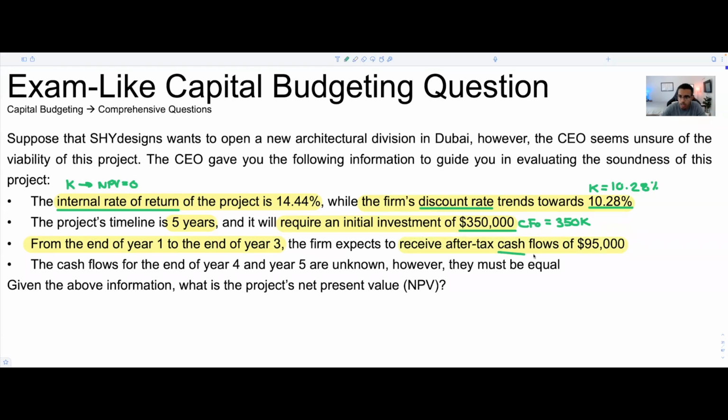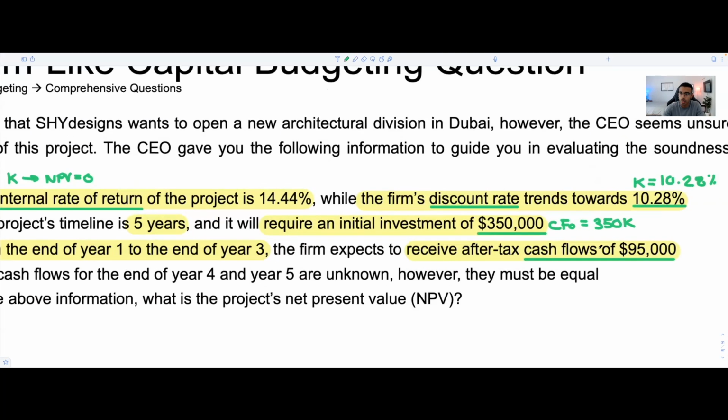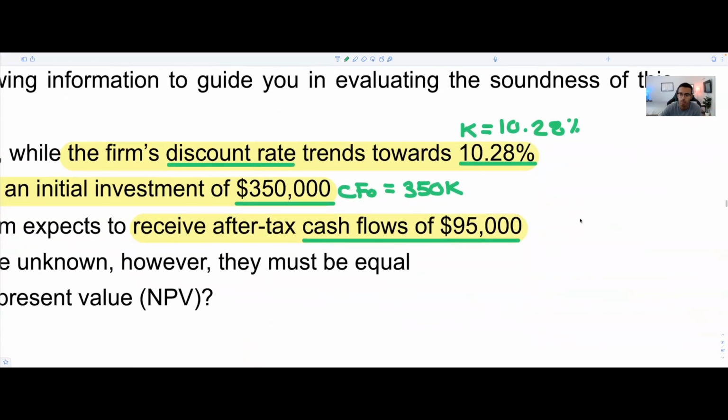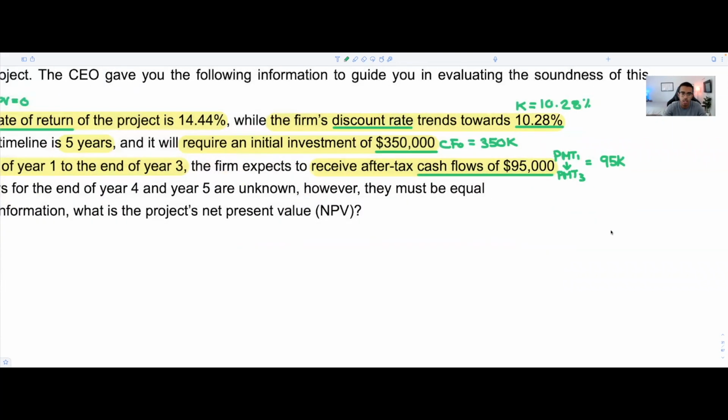So what this is telling you, and I'll zoom in a little bit just to really dive deep and write this in, is we're going to have, okay, payment 1 all the way to payment 3. Well, those payments are going to be equal to 95K, every single one of them. So payment 1, payment 2, and payment 3, they're all going to be equal to 95K each.